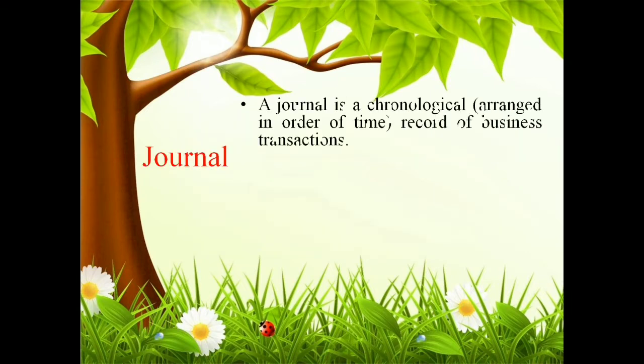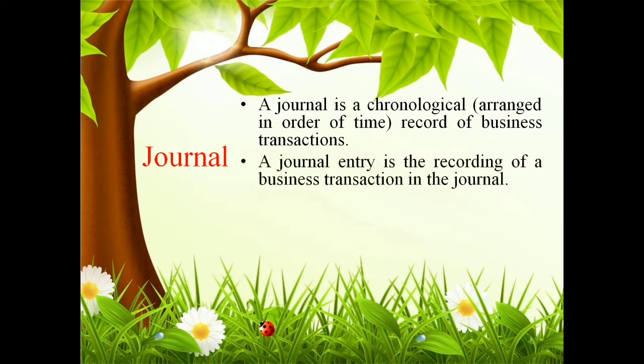Let us see what is journal and ledger. A journal is a chronological record of business transactions. So when there is a transaction, you record the transactions chronologically in a book, and that is called a journal.